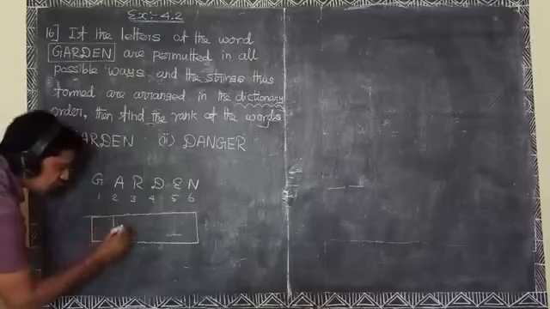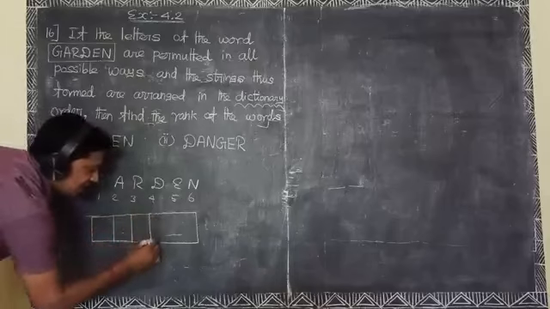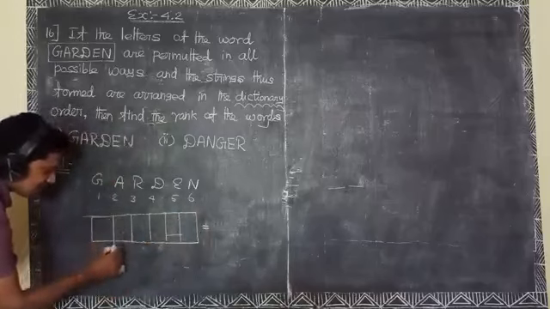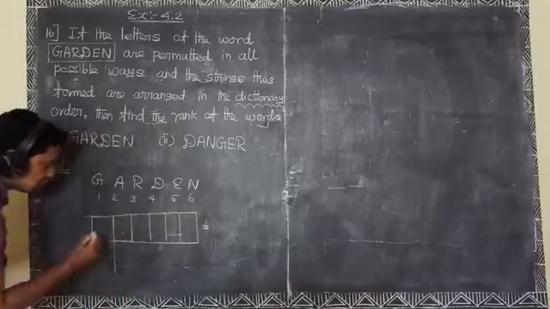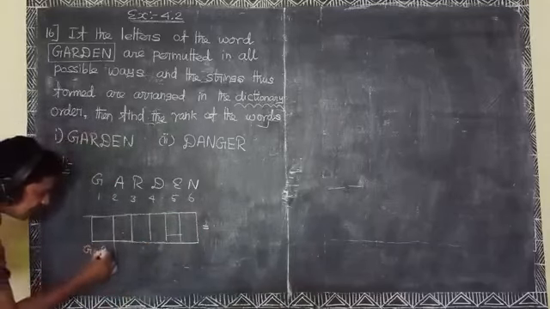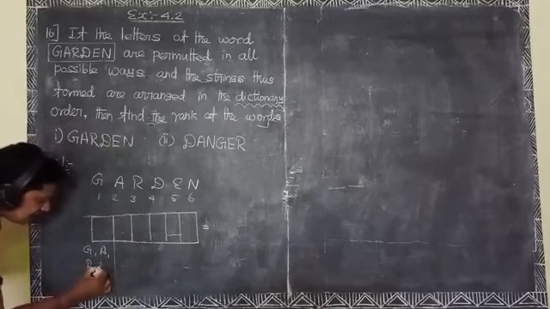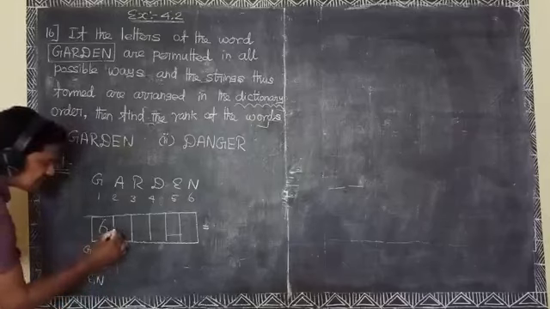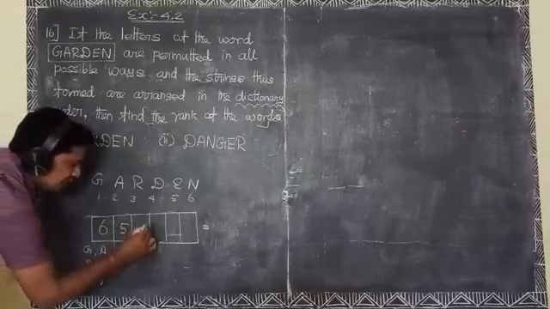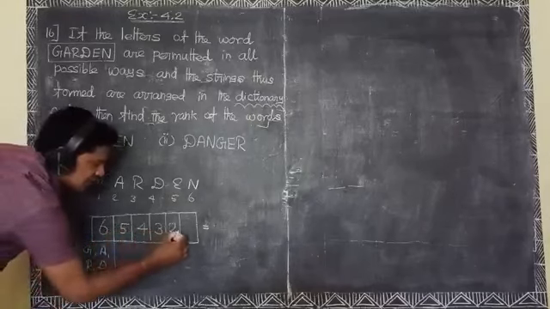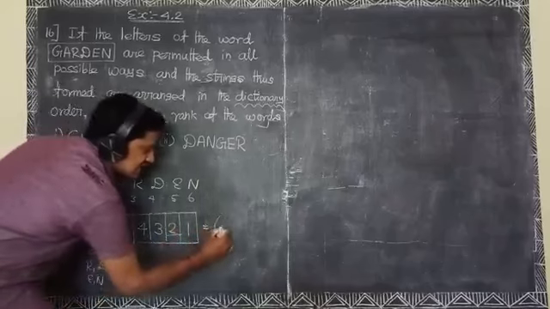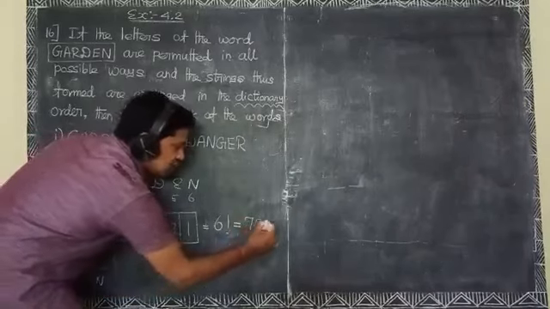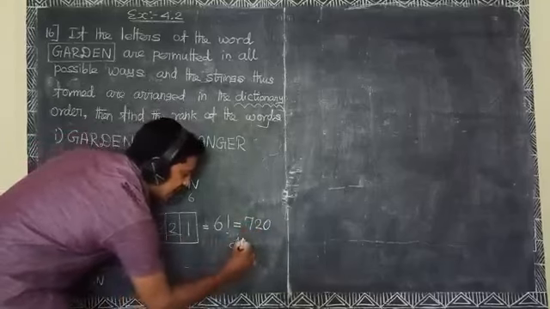In the first place any of the letters G A R D E N is possible: 6 chances, 5 chances, 4 chances, 3 chances, 2 chances, 1 chance, that is 6 factorial, which is equal to 720 different strings.